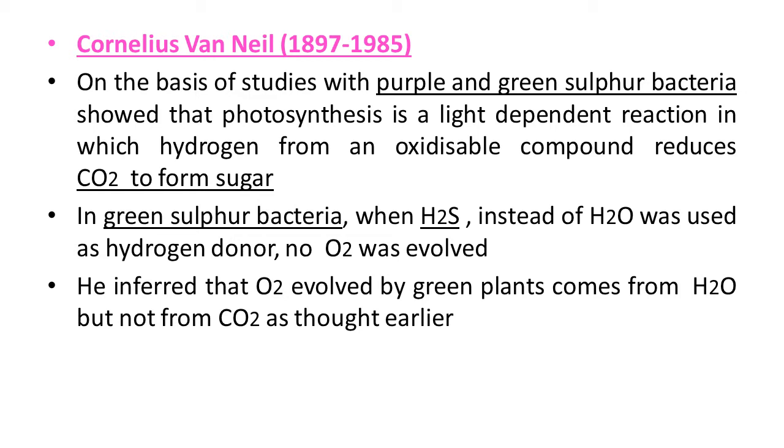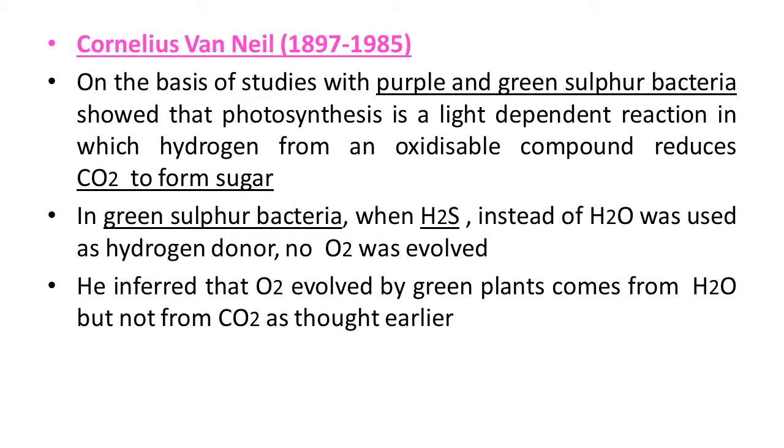In green plants, H2O is the hydrogen donor and is oxidized to oxygen. Some organisms do not release O2 during the photosynthesis process. When hydrogen sulfide, H2S, instead is the hydrogen donor for purple and green sulfur bacteria, the oxidation product is sulfur or sulfate, depending on the organism, and not oxygen.